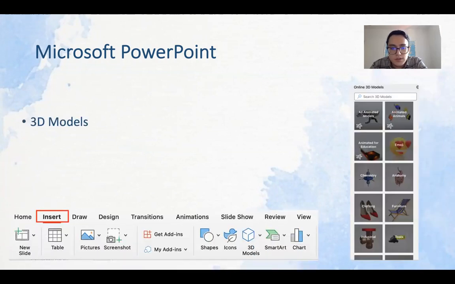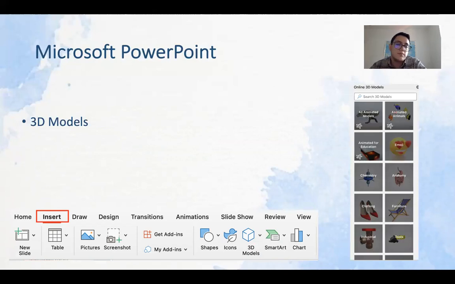3D models. So for some parts, your PowerPoint might not have it because maybe older version. So if it's old, you might not have it. If it's not old, you might have it. Okay, so don't worry if you don't have it. It's not a big deal, but if you do have it, it's nice.